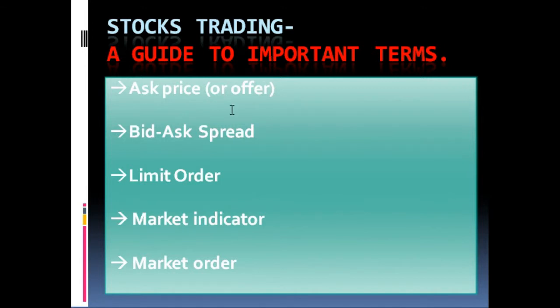So to summarize this video, let us see what we have covered over here. We have talked about ask price, we have talked about bid ask spread, we have talked about limit order, and we have just explained market indicator and market order.